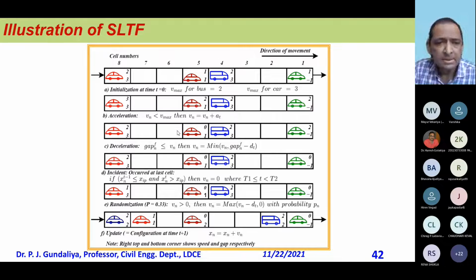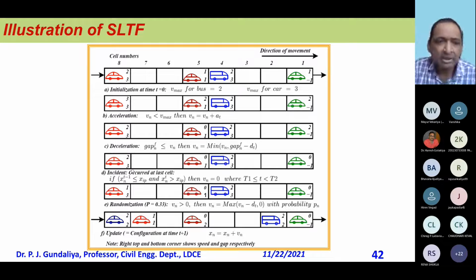Then deceleration, depending on the gap. If I have only 2 cells and my speed is 2, and 2 plus 1 is 3, it will come too close, so I have to put a brake on it. Whatever the minimum gap is, I will put a 2 and my vehicle lands here. So that time it works.